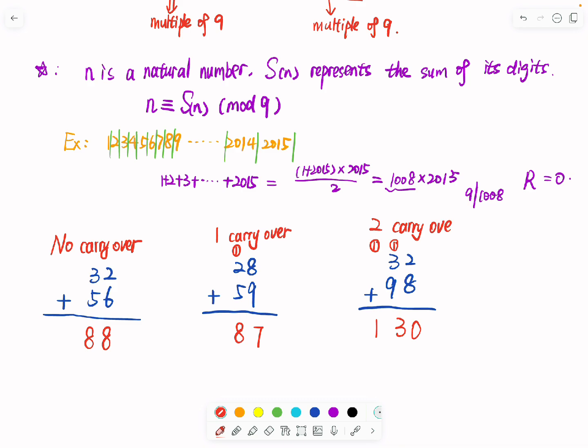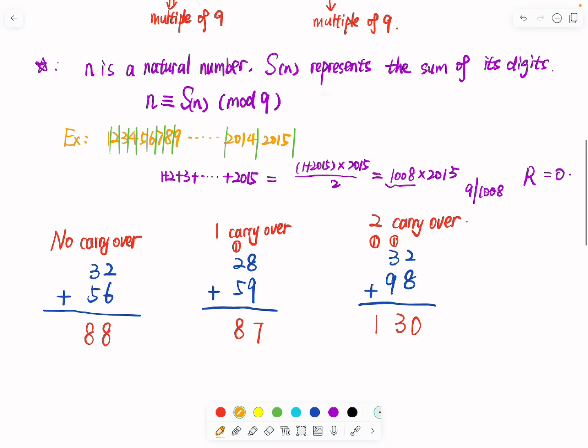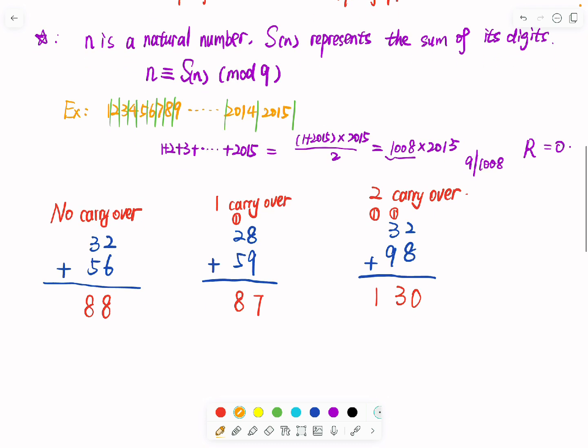So what is the magic? Now, remember, we just talked about n is a natural number, Sn represents the sum of the digits. So n and Sn, if we mod 9, they are congruent. So let's think about this time. What is the sum of the digits? 3 plus 2, 5. 5 plus 6, 11. 8 plus 8, 16. Then you can find 5 plus 11, oh yes, it's just 16. So 2 plus 8, 10.